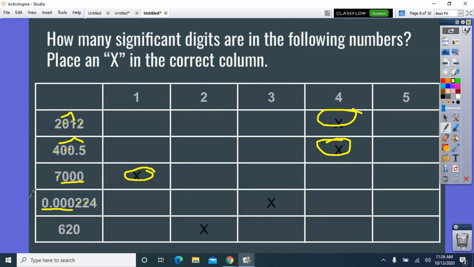They're leading because they're before any number that's not 0. So they're not significant. So only those 3 count. My last one, I have 1, 2. And then I look at the 0. It's trailing. There's no decimal, so it's not significant. So my answer would be 2 significant figures.